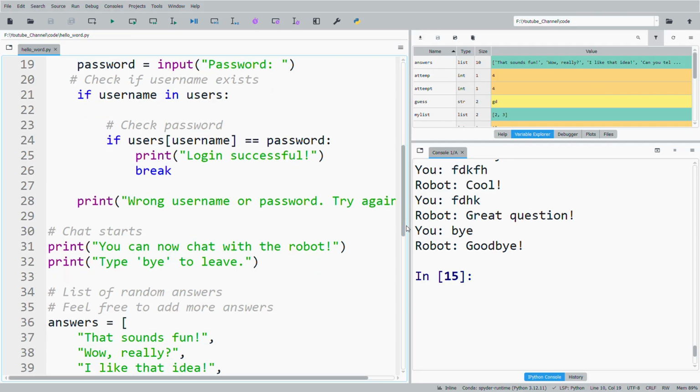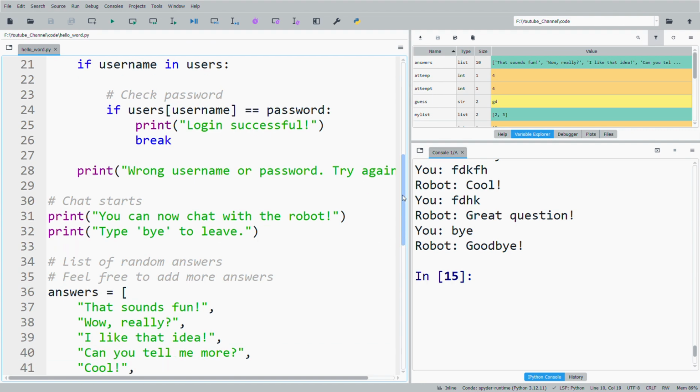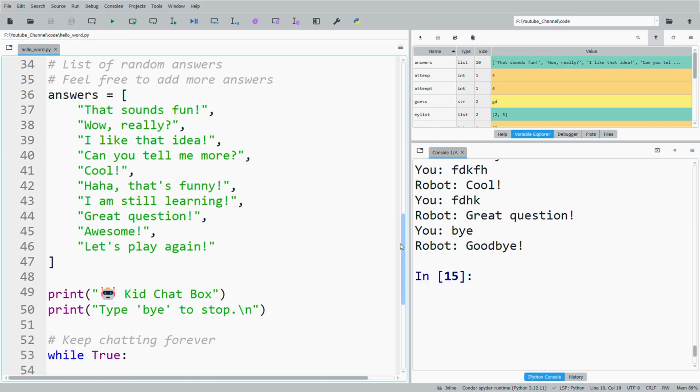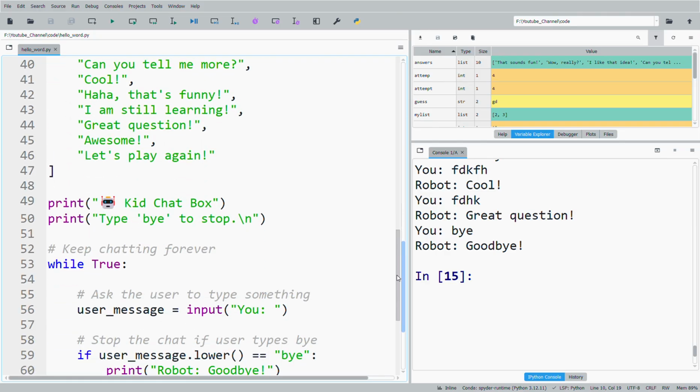After successful login, you can type bye to leave anytime you want. So we hard code some answers. Feel free to add more answers you like. And another while true loop to keep chatting.